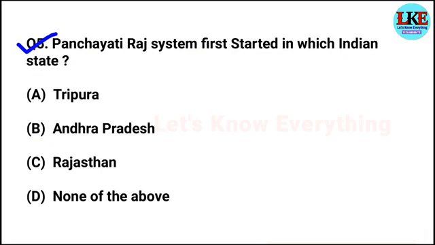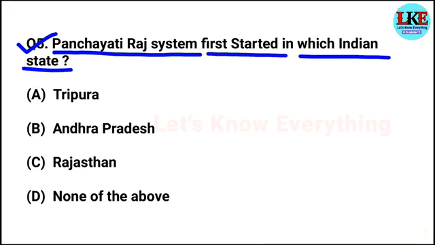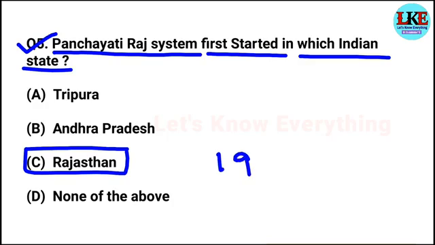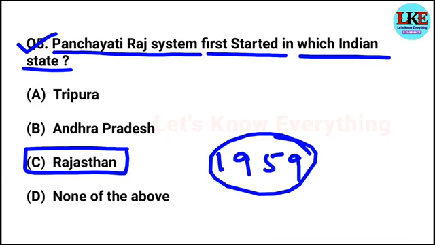Question number 5. It's very important. Panchayati Raj system first started in which Indian state? Right answer option C, Rajasthan. On 2nd October in 1959, Panchayati Raj system first started in Rajasthan. And Andhra Pradesh was the second state where this system was started after Rajasthan.